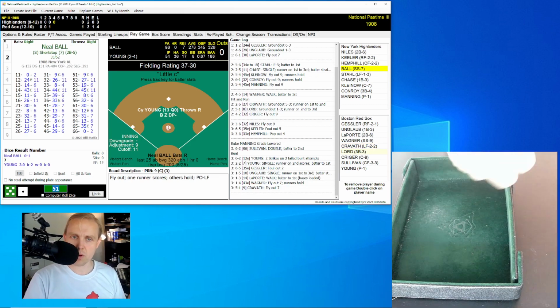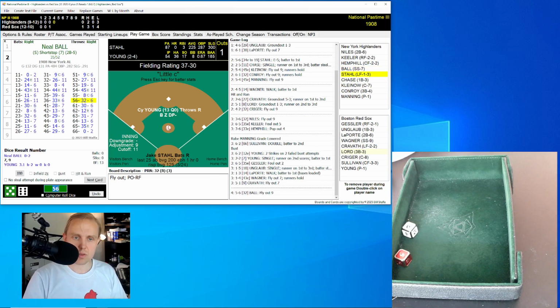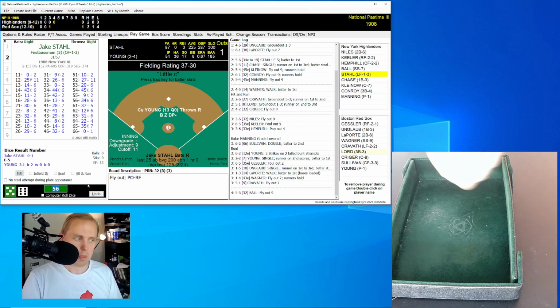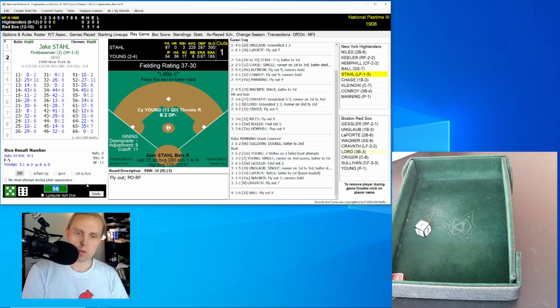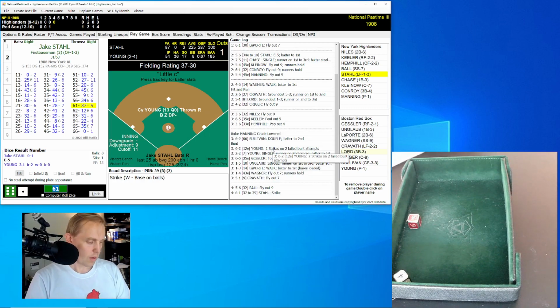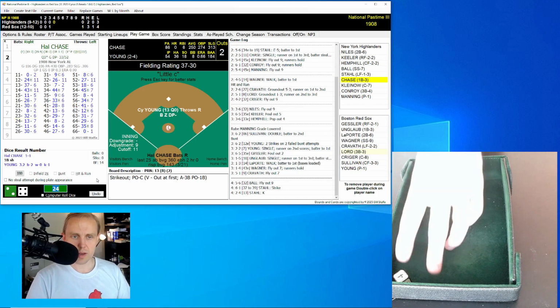We go to the top of the 4th. 1-0 Red Sox is all. Here is Neil Ball for the Highlanders. He rolls a 56 for a 32. Fly ball over to right field, and it's Gessler who has that, 1 away. Jake Stahl up there. He rolls a 61 for a 37. Change to 39. That'll just be a strike. Next rolls a 24 for a 13. He strikes out. So 2 gone.